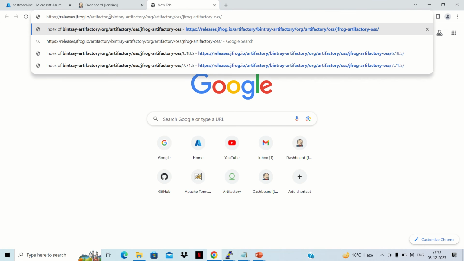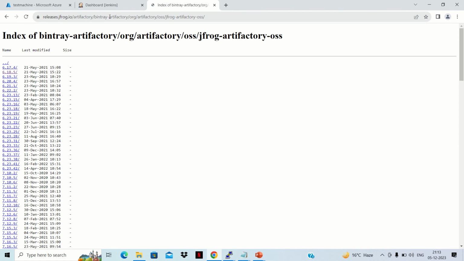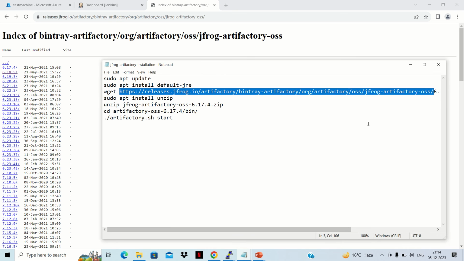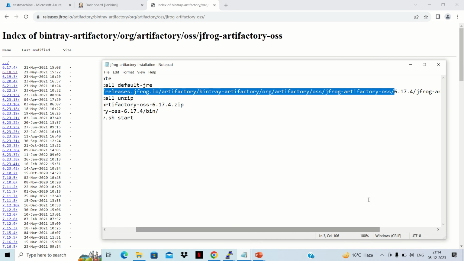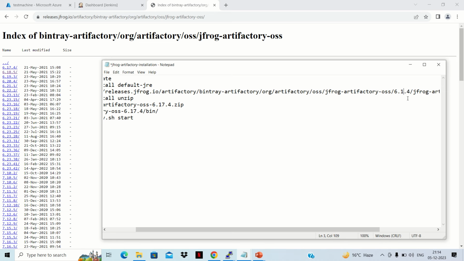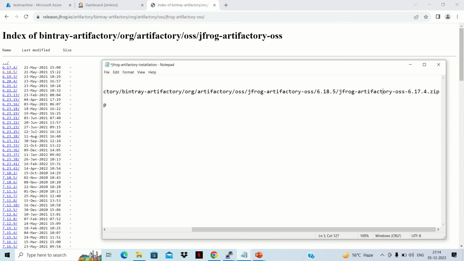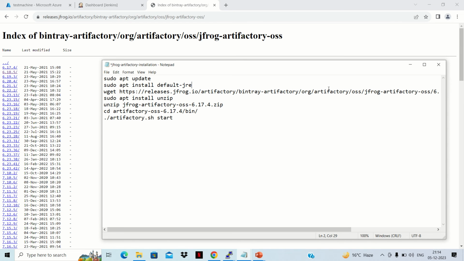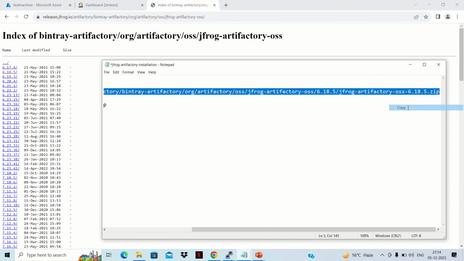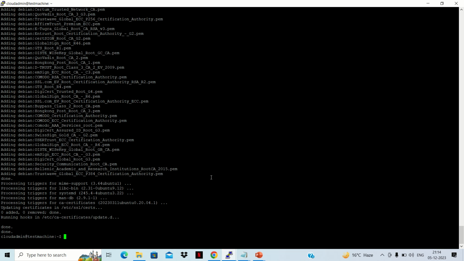What all packages are here? There are multiple packages. There are 6.17.4, 18.5 also, 6.18.5. So here we are having 6.17.4. So let's change it to 18.5. And I think here also we need to change 18.5. So the rest of the things will remain the same. So let's try whether this works or not. So we'll download it.